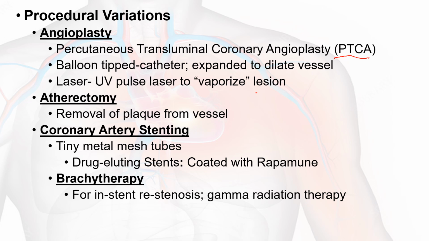Then coronary artery stenting, using tiny metal mesh tubes. Usually we use the drug-eluting stent coated with rapamycin. Then brachytherapy, that is for in-stent restenosis. Gamma radiation therapy is used for brachytherapy. These are the different PCI interventions or procedures.